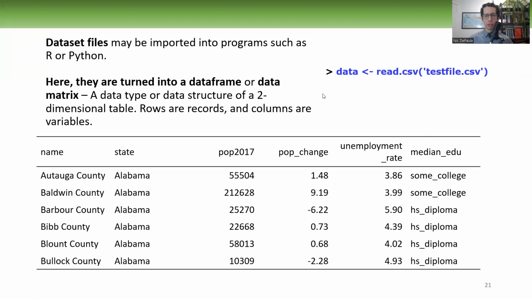If you run a statement like this, read.csv in R is the function to open this file, and this here is the operator to take this file and put it into a data frame. And this thing we call data here is going to be the data frame variable, which is going to contain a table of the data.